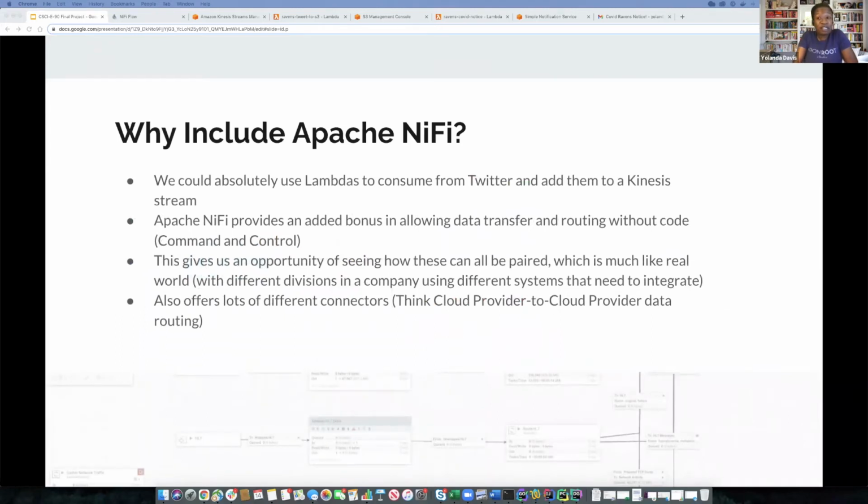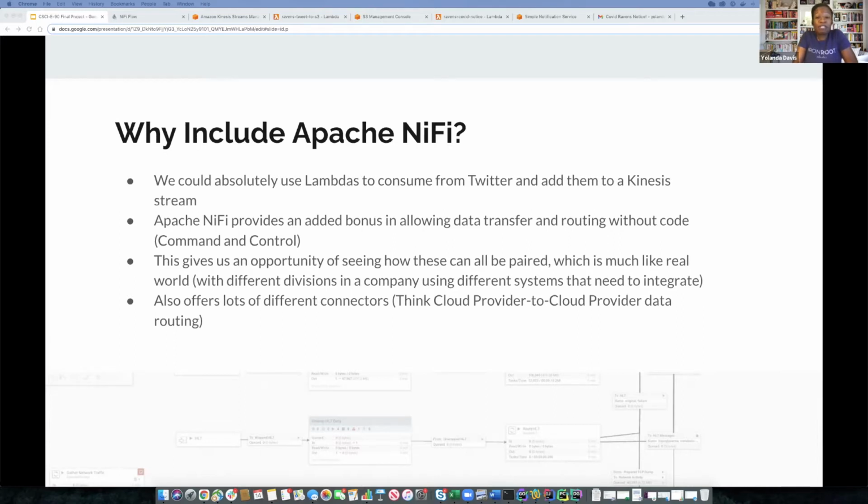One thing to consider is we could have also achieved this using lambdas that consume from Twitter and produce to Kinesis. But NiFi provides an extra benefit in creating a pipeline without code. This is very attractive to companies that may have different departments with varying skill sets, some using applications or writing their own software for data flows, and others that use tooling.